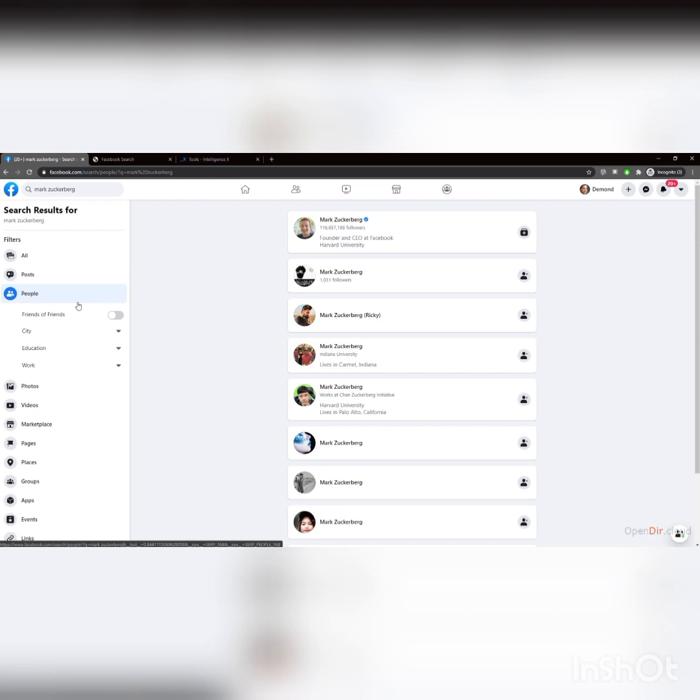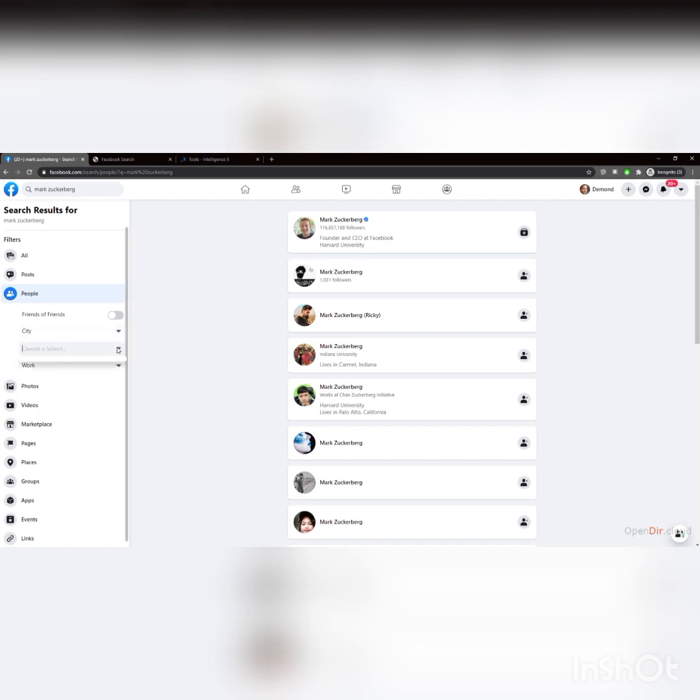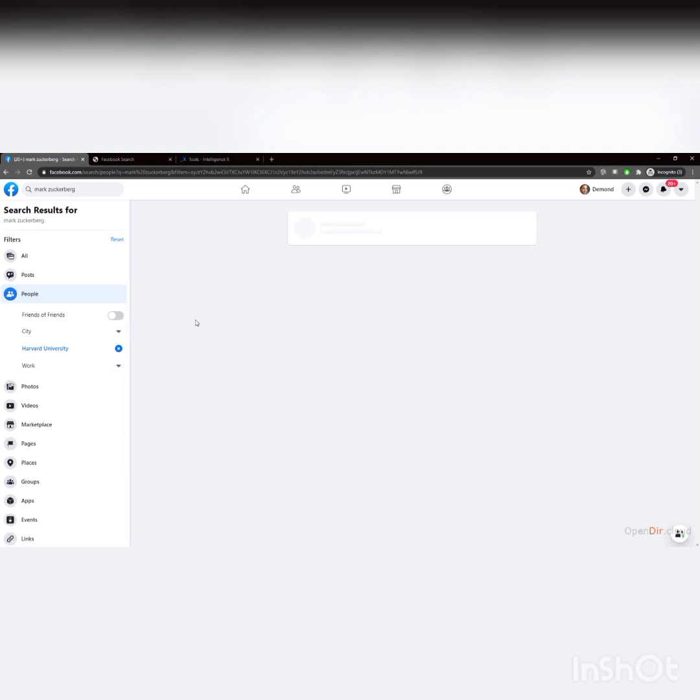Now we can specify even more down here. We could say, hey, I want to look at the city. I want to look for somebody with specific education or work. So if you know something about somebody, like, hey, I know Mark Zuckerberg went to Harvard, but he has it here as well, you might want to put in education that, I'm looking for Mark Zuckerberg from Harvard. And we can update the search and see if he shows up. And sure enough, he's the only one that shows up. Okay, so there's one way of searching.